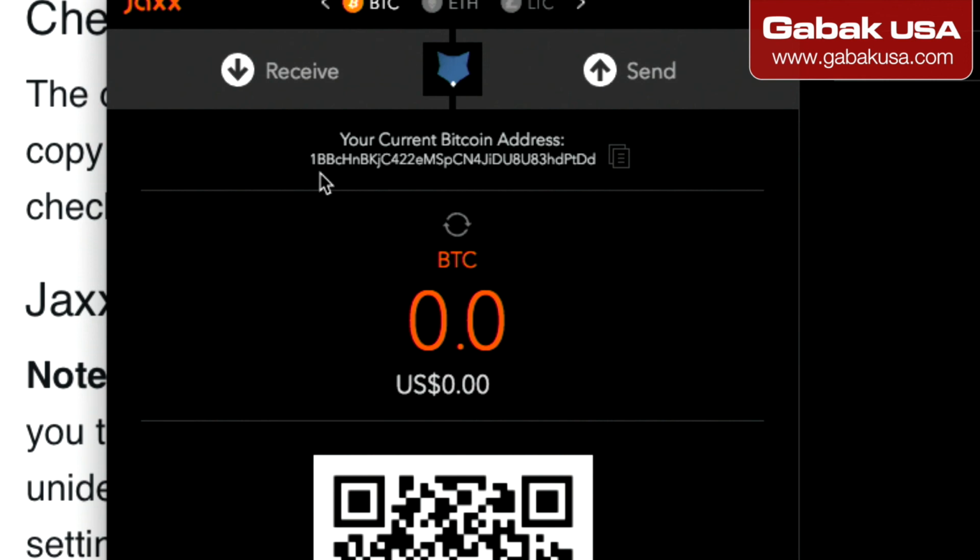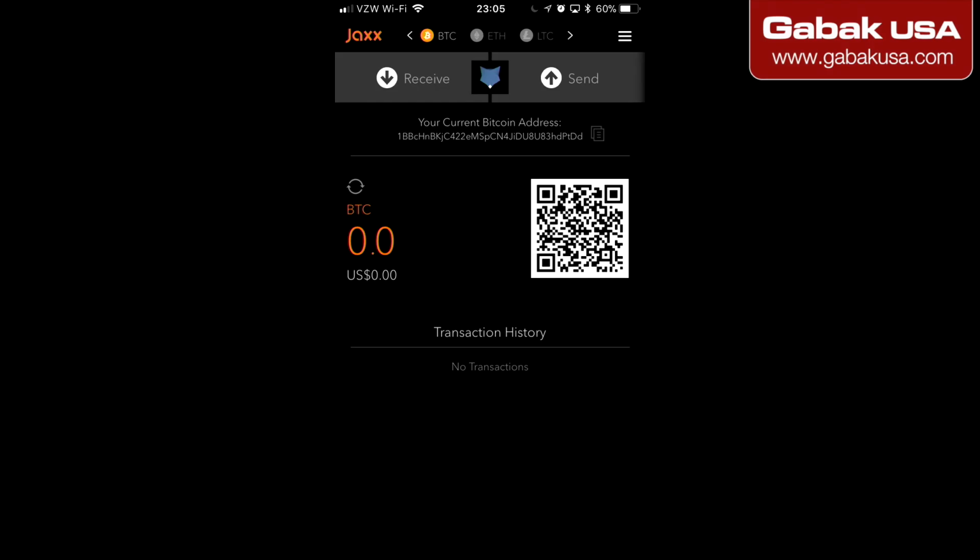As you can see, it says 1 BB and ends on DD. Now I'm going to change the camera to my phone. As you can see, we have the same thing here. It's 1 BB and then we have DD. So it will be the same thing for everything. You will have the same address everywhere.